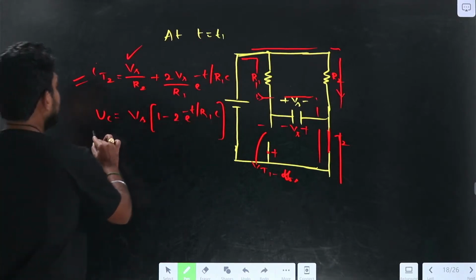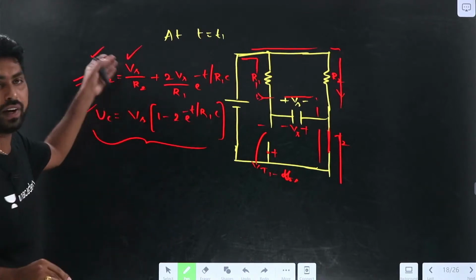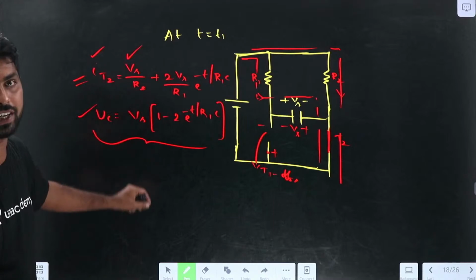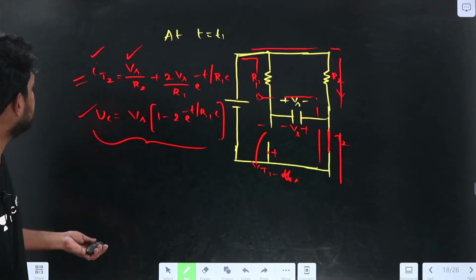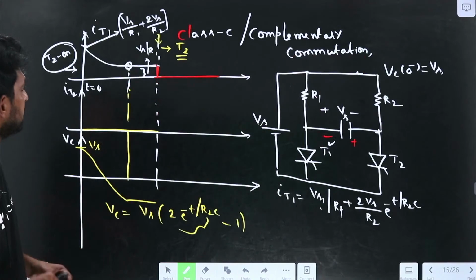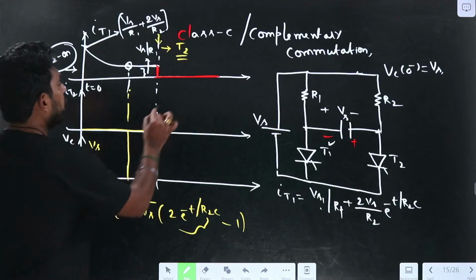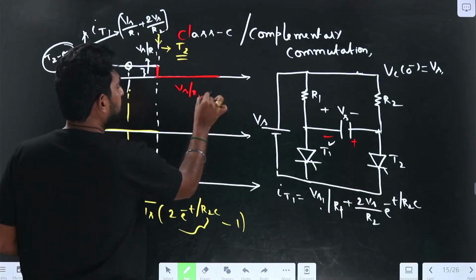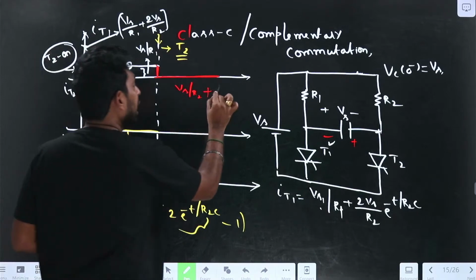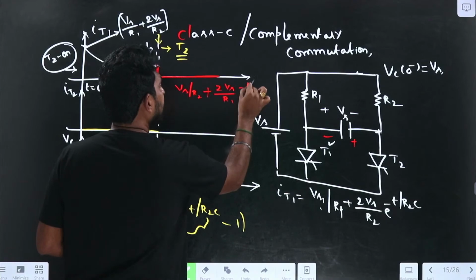Now we have found the current and voltage. With this current and voltage, let me draw the IT2 and the Vc. We got IT2 as Vs by R2 plus 2Vs by R1 into e power minus t by R1C.